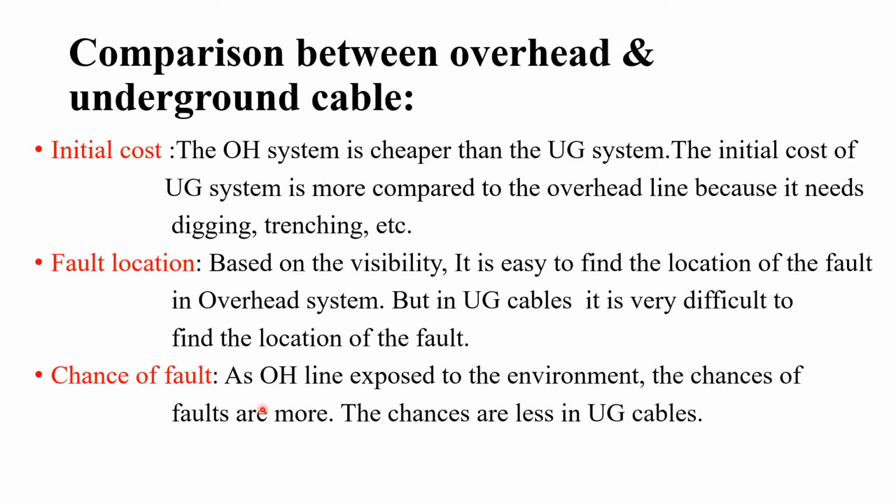Chance of fault. For overhead transmission lines, the chance of occurrence of faults is very high when compared with underground cable systems, because underground cable systems are more protected than overhead transmission systems. So the chance of occurrence of faults in underground cable systems is very low compared to overhead line systems.